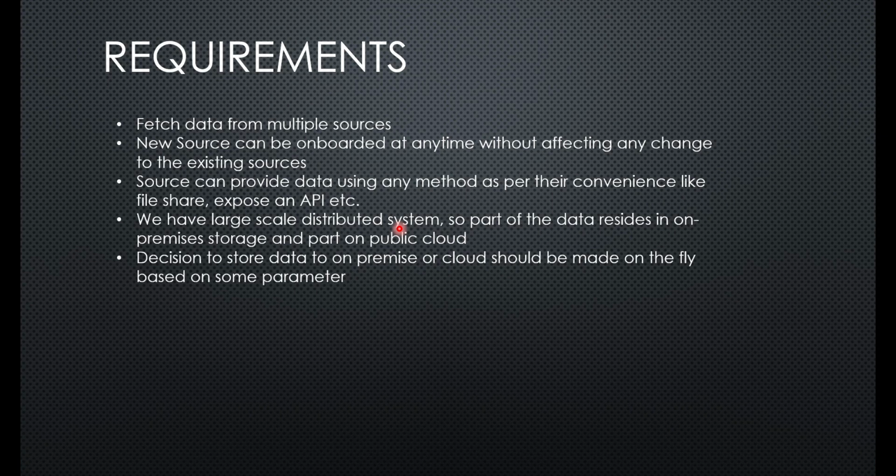Each country has its own norm and they don't want their data to go outside their country. So there will be on-premise storage set up in some of the countries and part of the data will reside there, and the data which can reside across continents will be put on the cloud. So this is one of the requirements.